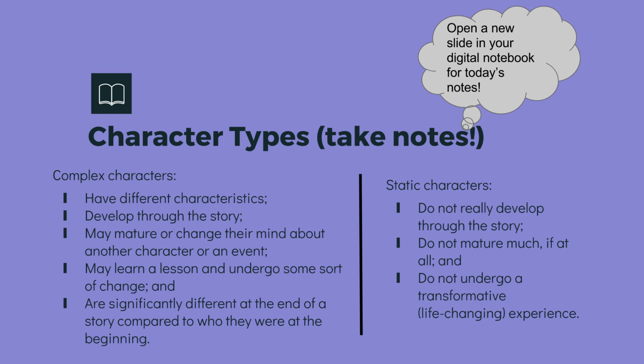So complex characters have different characteristics. That means that we know a lot about them. They develop through the story. They might mature or change their mind about something during the story. They might learn a lesson and undergo some sort of change. And they're significantly different at the end of a story compared to who they were at the beginning. So with a complex character, you're going to see a change from beginning to end.